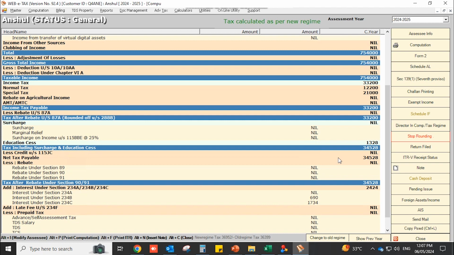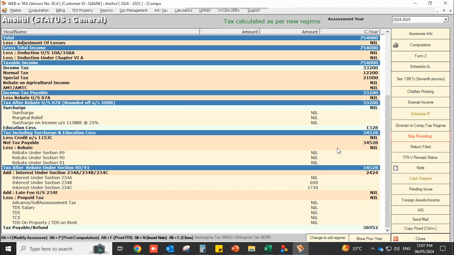And in case you want to change the tax regime, like you are going to opt for the old regime, then you can click on change to old regime, and you can see as per the old and as per the new. On both tax regimes, the tax has been calculated over here. So you can use the Webitax software for better tax calculation as well.